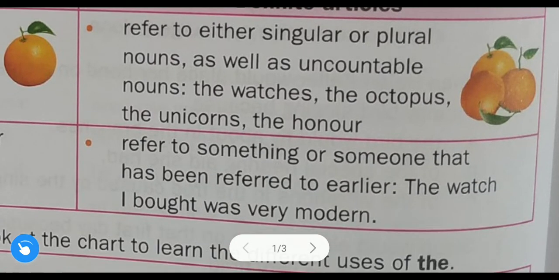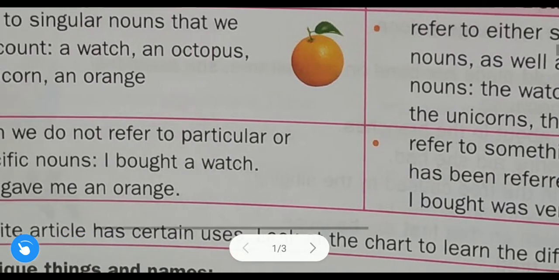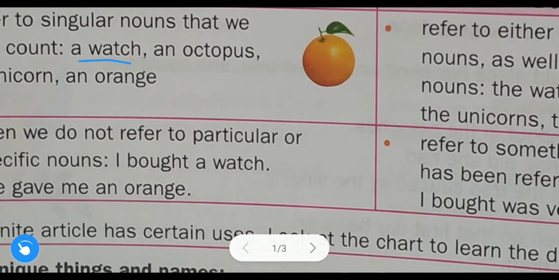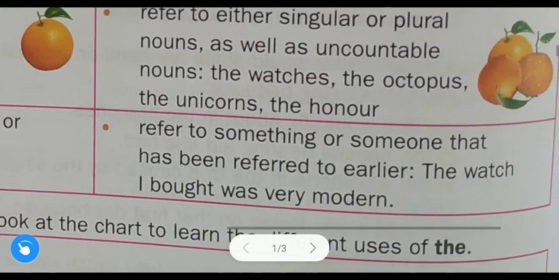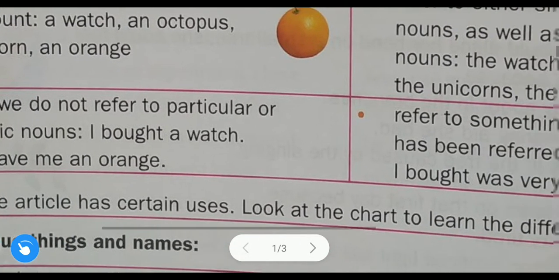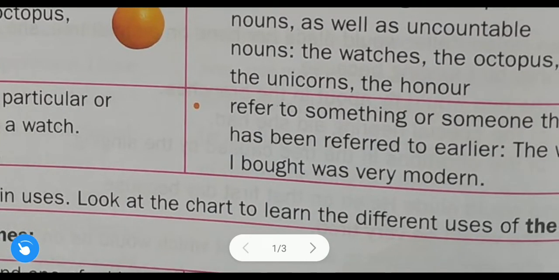The watches, see here, a watch is there. Okay, but here the watches. After that the octopus. Here see octopus is singular but still the is there. The unicorns, it is plural. Here same example, it was unicorn. After that the honor.